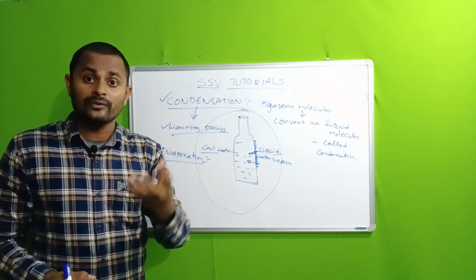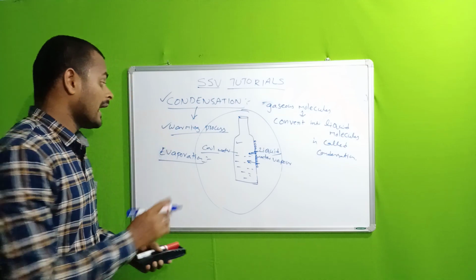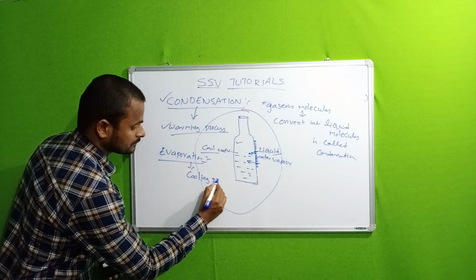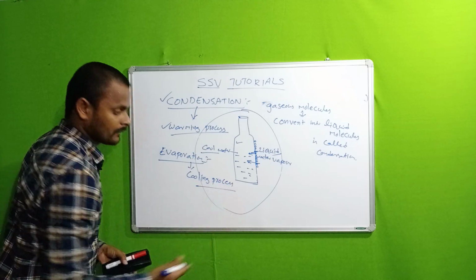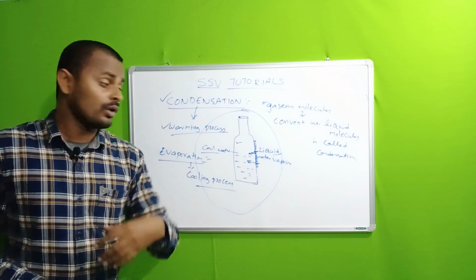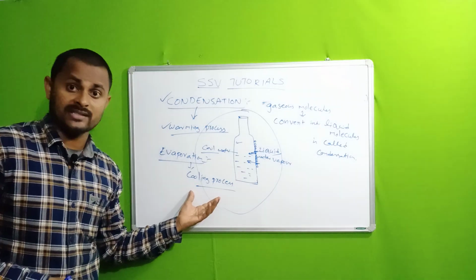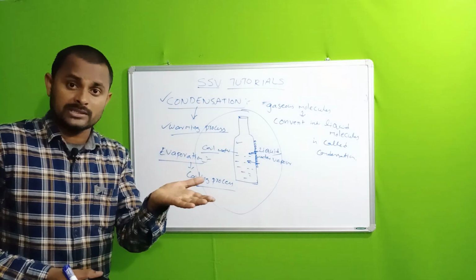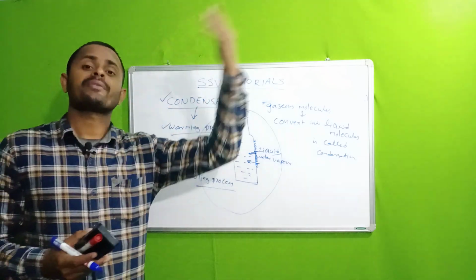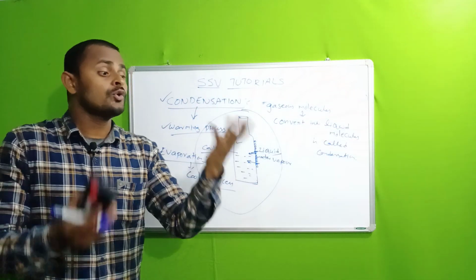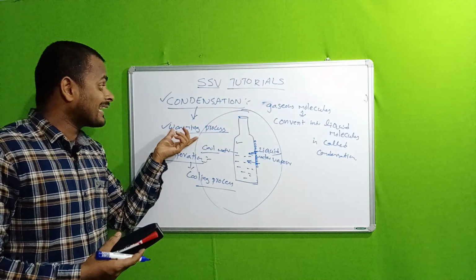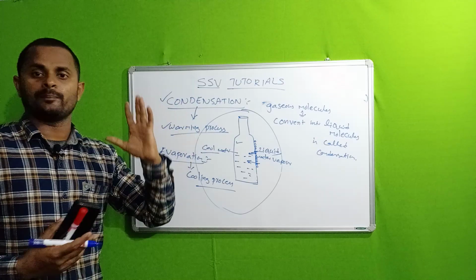So that is where you feel cool. So evaporation is a cooling process. In the process of evaporation, you lose some heat energy from your body to the atmosphere. That is why you feel some coolness. So evaporation is a cooling process and condensation is a warming process.